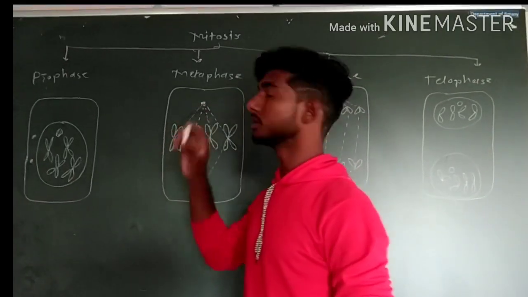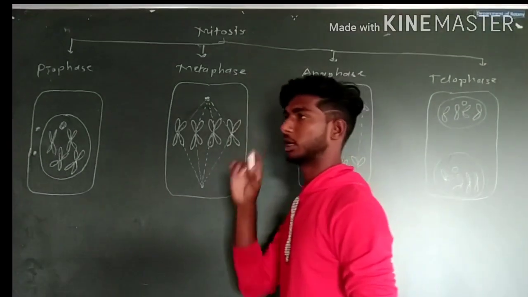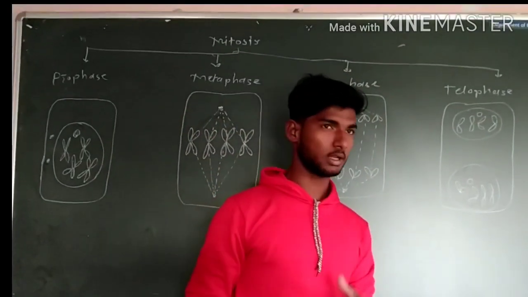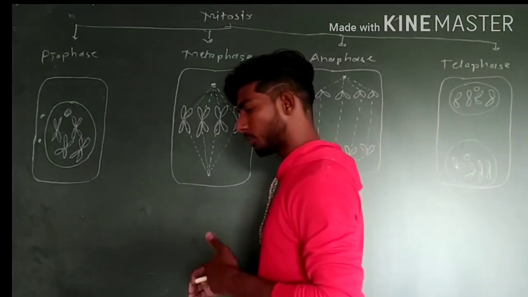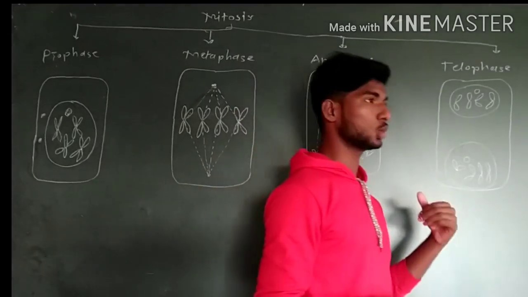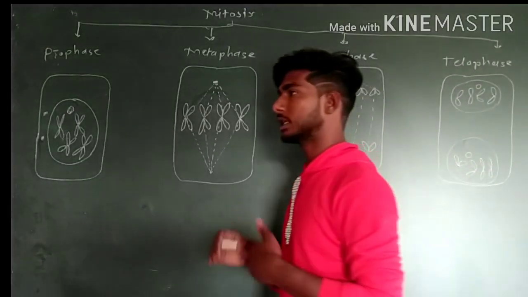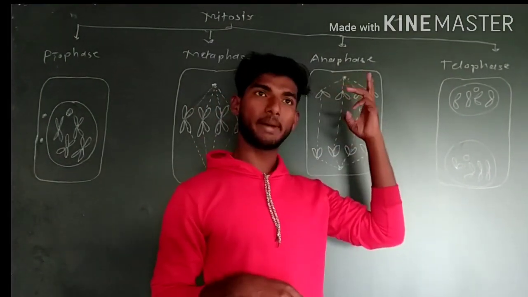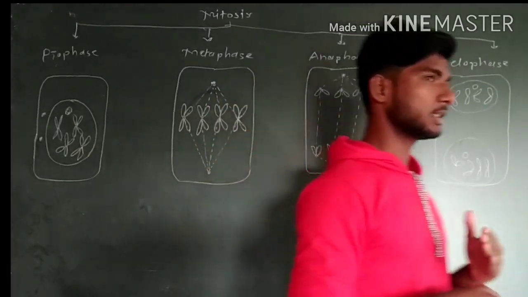Another phase is the M phase, which means mitosis. The M phase contains mitosis. So let's see what happens in mitosis. First of all, I will tell you what is meant by mitosis. Mitosis is the process where a single cell divides into two identical daughter cells which have the same number of chromosomes and genetic material as the parent cell.